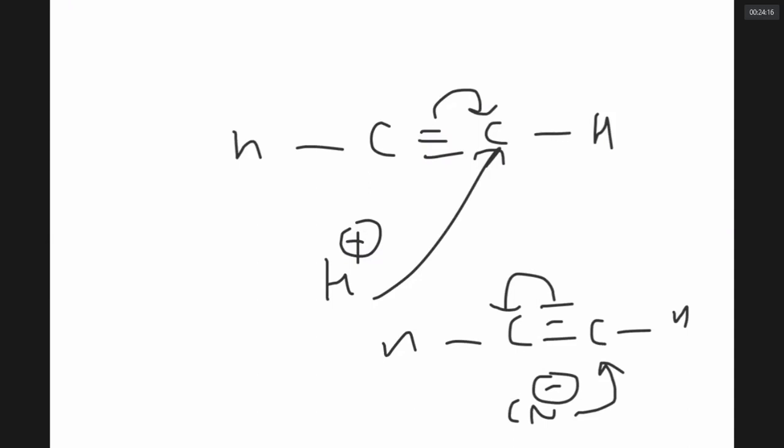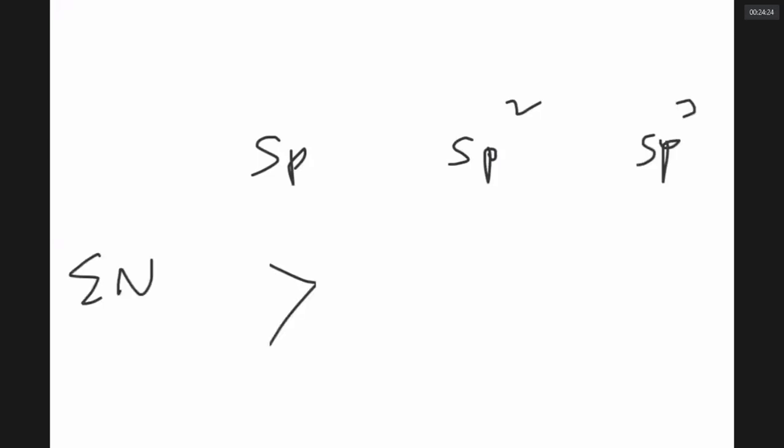Notice that the carbon can be sp hybridized, sp2 hybridized, sp3 hybridized. The electronegativity of sp hybridized carbon is more than the carbon that is sp2 hybridized, which is more than the carbon that is sp3 hybridized.